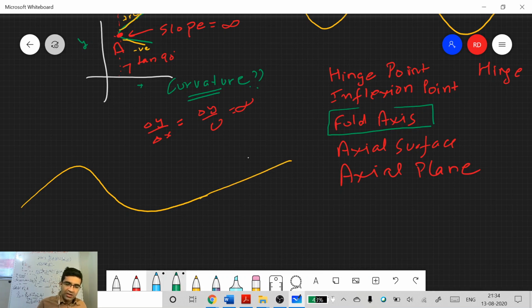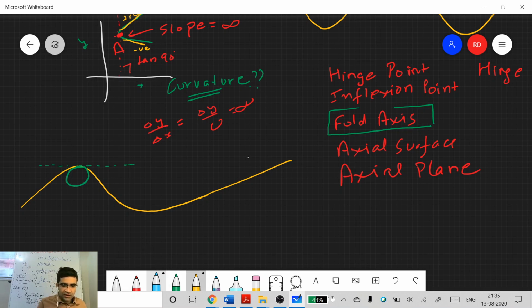I'll tell you guys, at any point you try to inscribe a circle. So that's sort of again a second order approximation. A tangent is always a linear approximation at a point. So this is a linear approximation. Now try to do a second order approximation: we will try to inscribe a circle here. You will be able to inscribe a smaller circle.